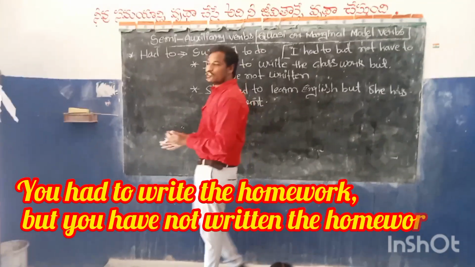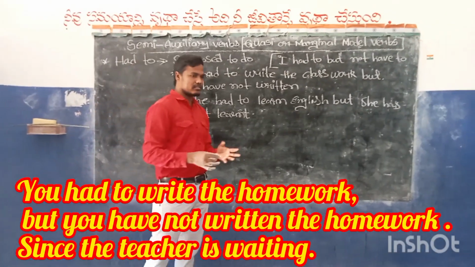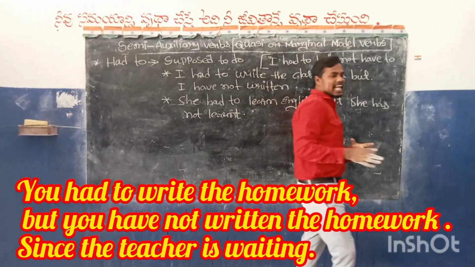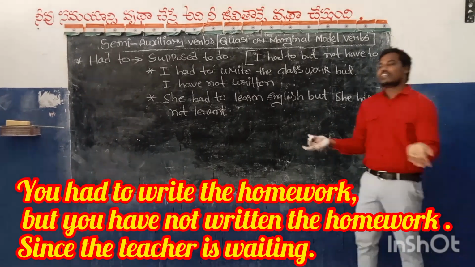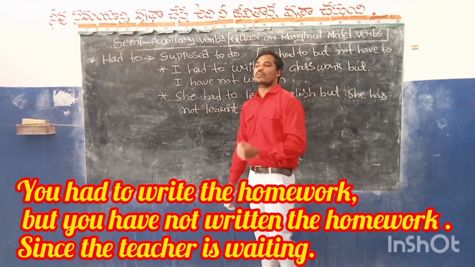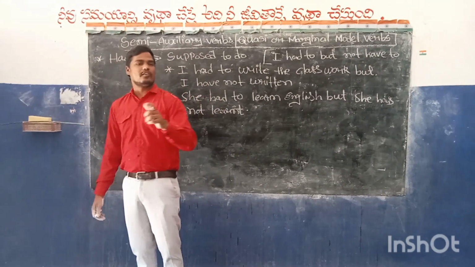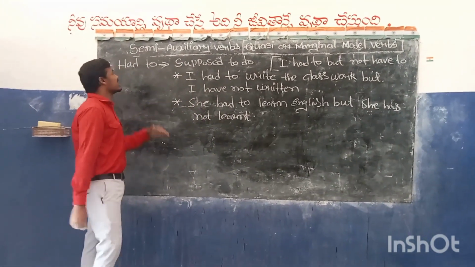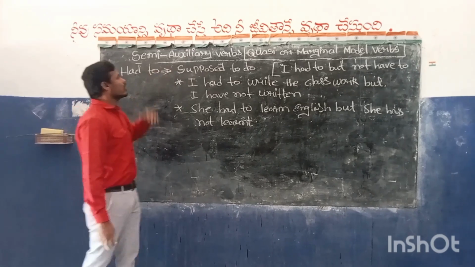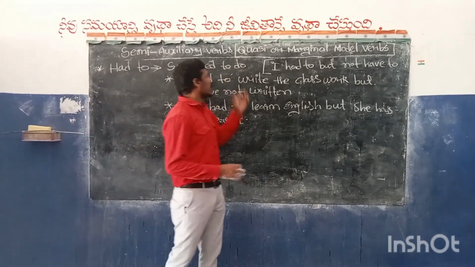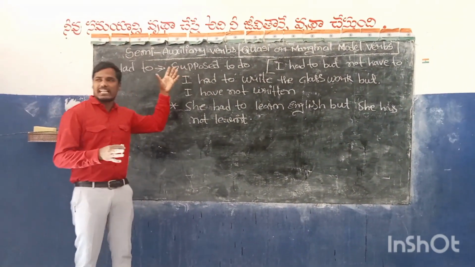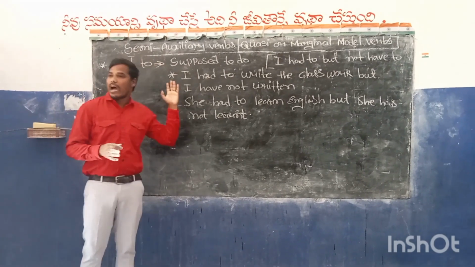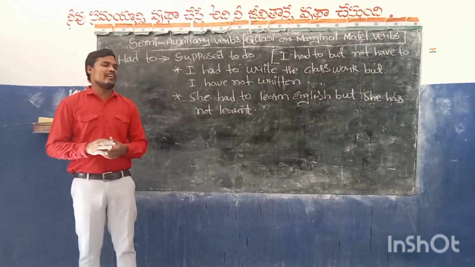See my dear children, one more sentence I give you. You have to write the homework, but you have not written the homework. Since the result is, the teacher is beating you. So in this way you have to use had to. This is also one more semi-auxiliary verb, also called a quasi or marginal modal verb. So my dear children, all these semi-auxiliary verbs you have to use in your day-to-day life when you are speaking.